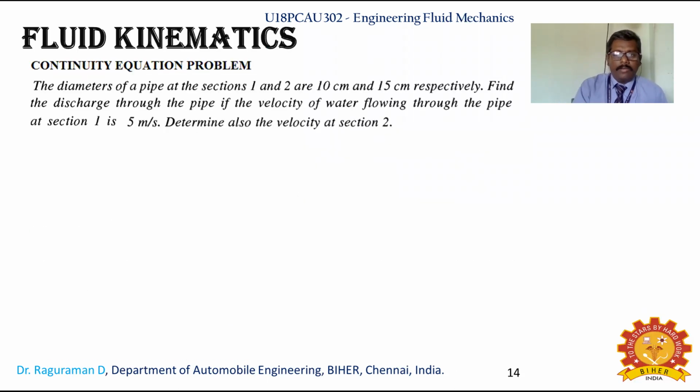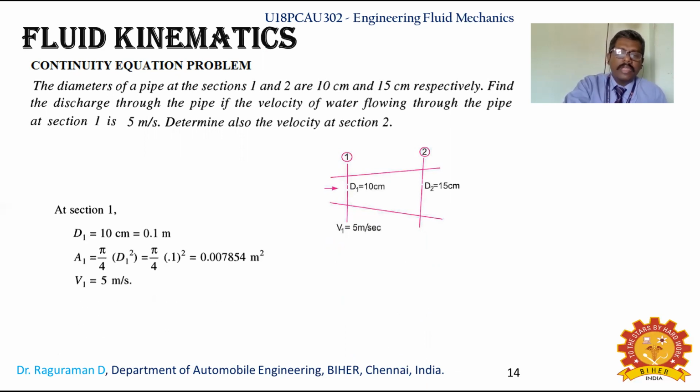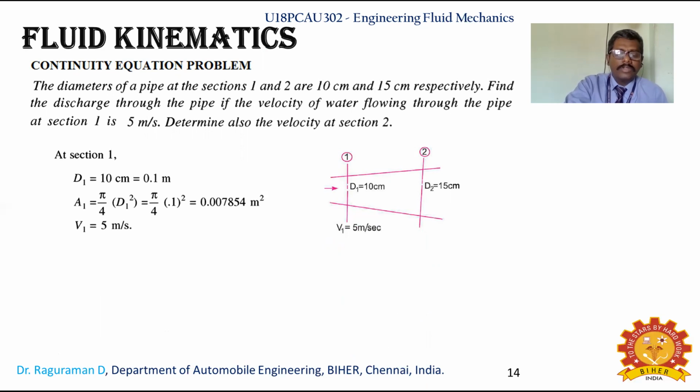Now we will see one problem on this. The diameters of the pipe at sections 1 and 2 are 10 centimeter and 15 centimeter respectively, and the initial velocity is given as 5 meter per second. What will be the velocity at section 2? Using the continuity equation, it will be easy to solve. Whatever the problem, while solving you have to do the unit conversion. If something is given in centimeter, we have to convert the linear dimension to meter.